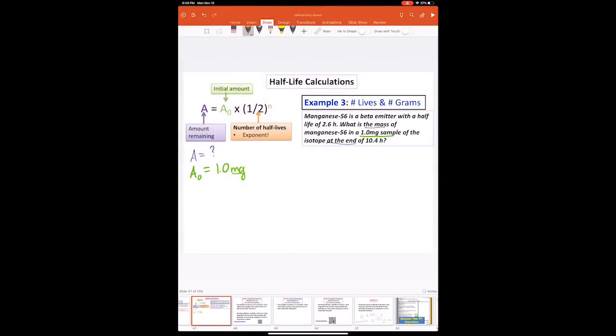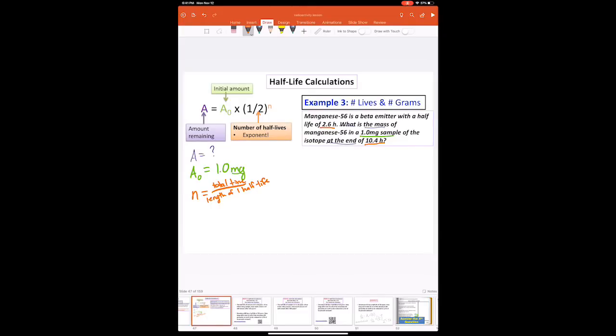Okay. Now our number of half-lives. Are we given that? Well, kind of. We're told how long one half-life is, and we're told the amount of time that this is sitting there. So in order to get the number of half-lives that have passed, we just have to do total time divided by the length of one half-life.